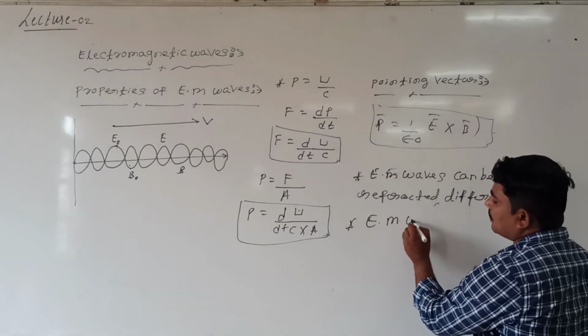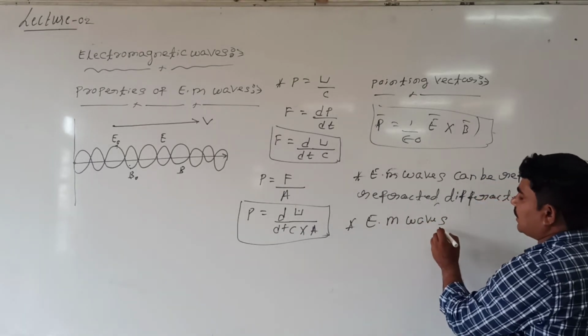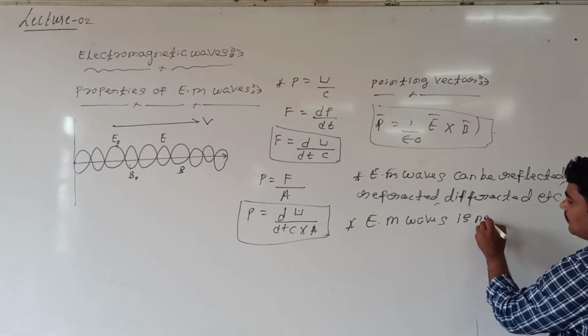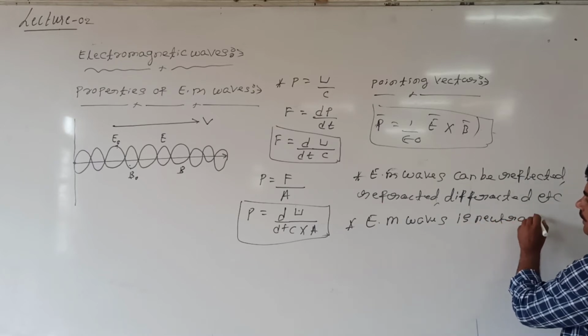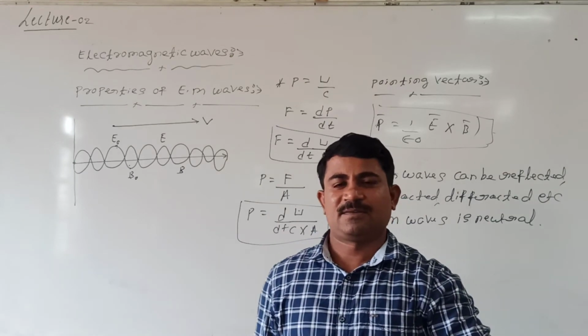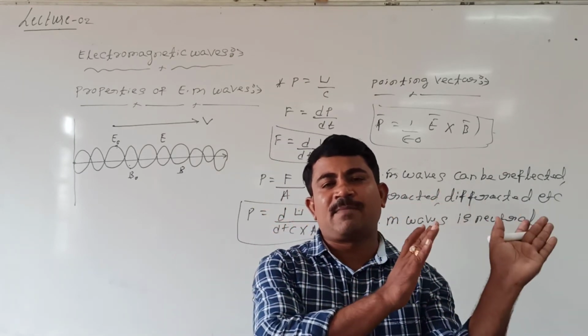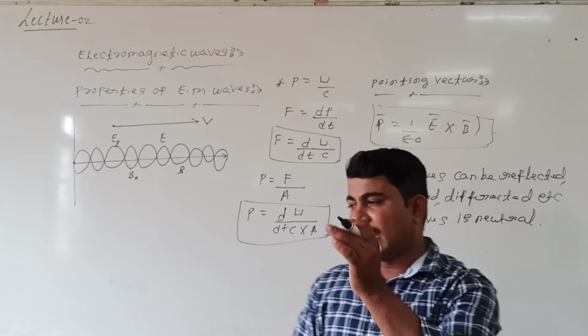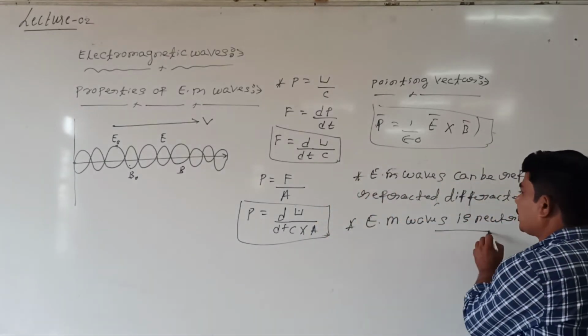Electromagnetic waves are neutral in nature. Neutral means they do not deflect by electric field and magnetic field. Right or wrong? They do not deflect by an external magnetic field and electric field. So the electromagnetic wave is neutral in nature.